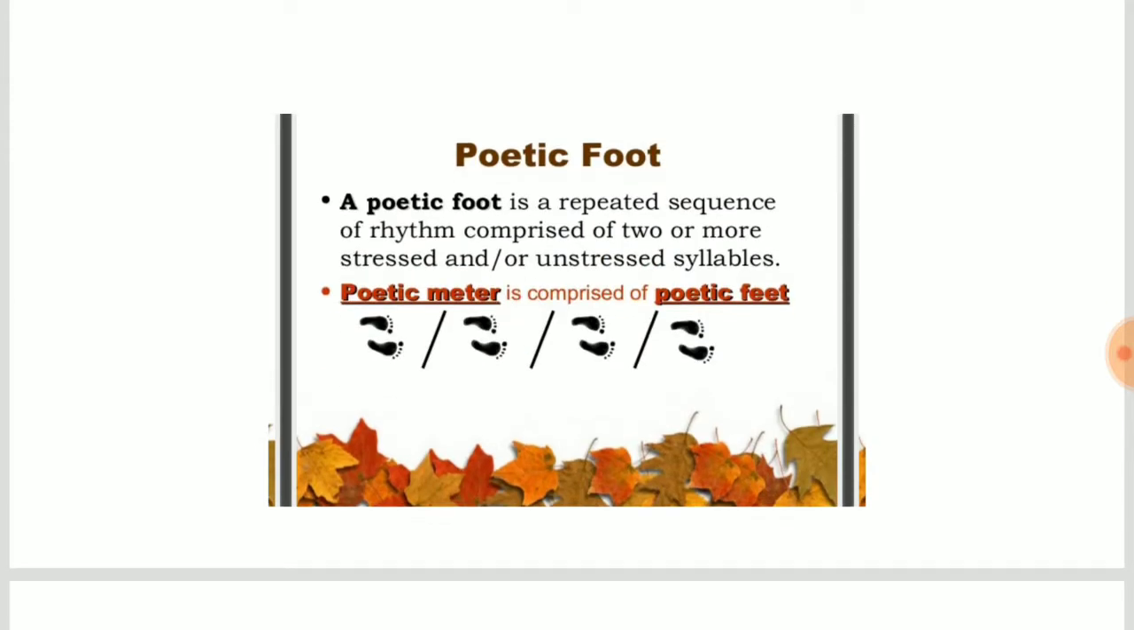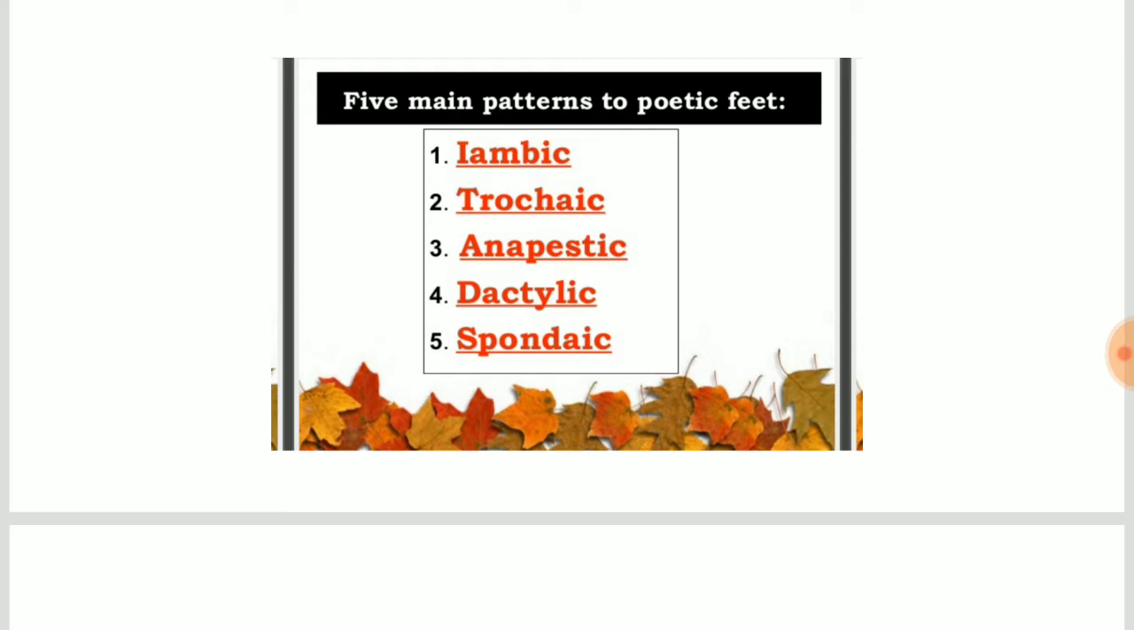Poetic foot. What is a poetic foot? A poetic foot is a repeated sequence of rhythm comprised of two or more stressed and or unstressed syllables. So, poetic meter is comprised of poetic feet. There are five main patterns to poetic feet. The first is iambic, the second is trochaic, the third is anapestic, the fourth is dactylic, and the fifth is